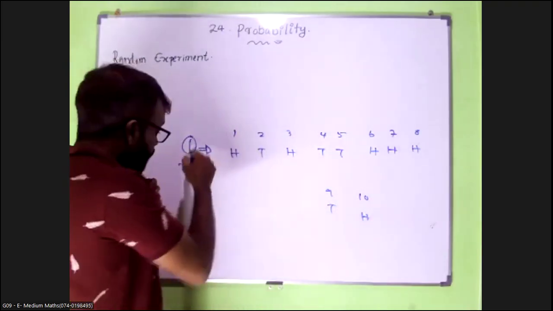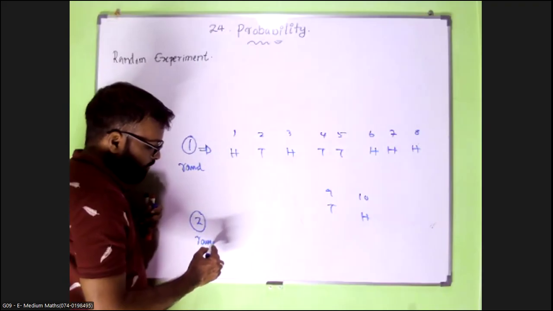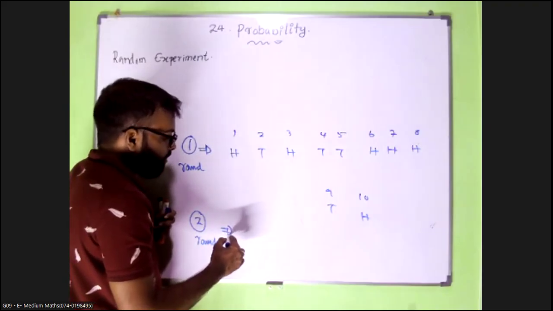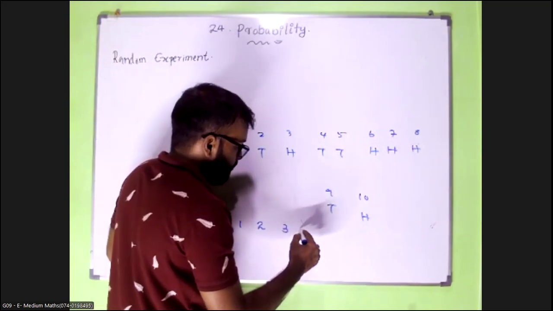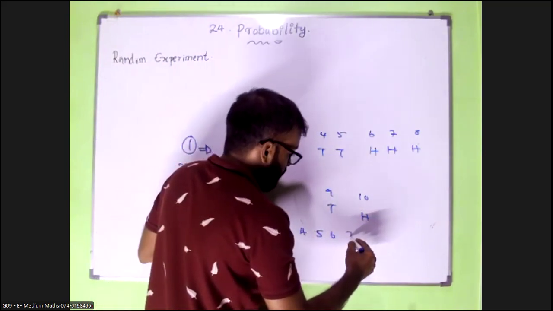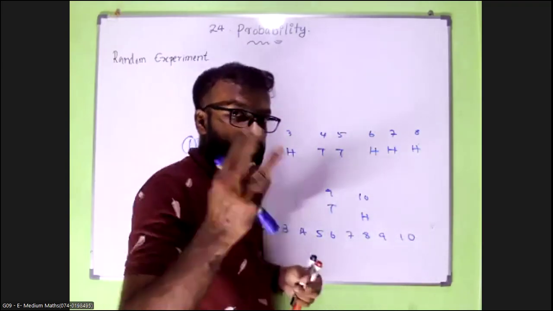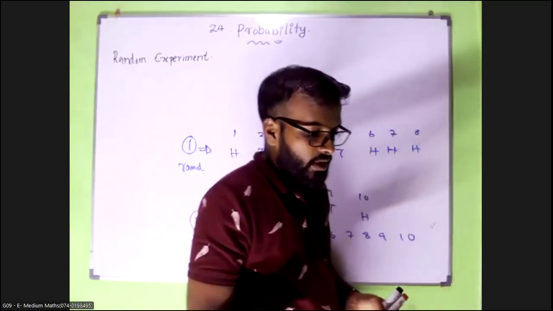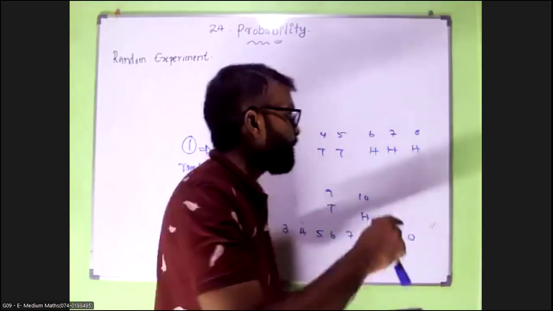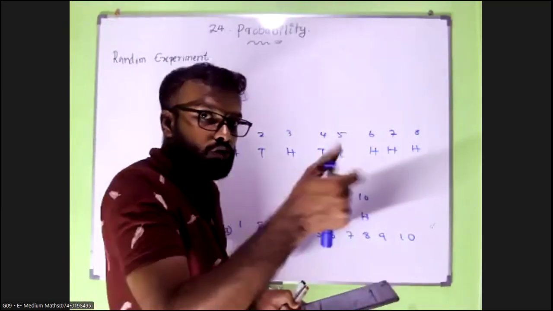If you go to the second round and flip the coin 10 times again, the fourth characteristic says that when the experiment is repeated, a pattern cannot be recognized.